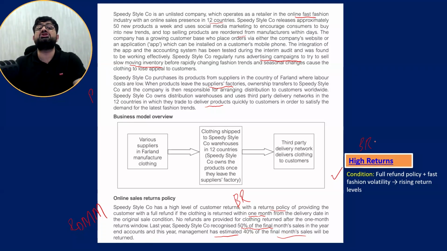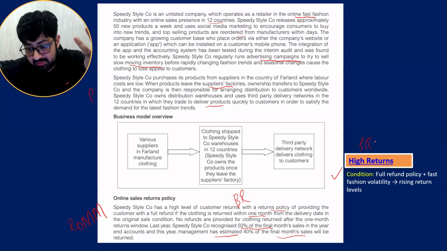So what is the condition from the scenario? What is the issue from the scenario? The issue is that the company is offering a full refund policy within 1 month, and it is the fast fashion industry, so there is high volatility, fashion is changing, so customers may buy and may return. The possibility is there due to fashion change, maybe within 1 month.